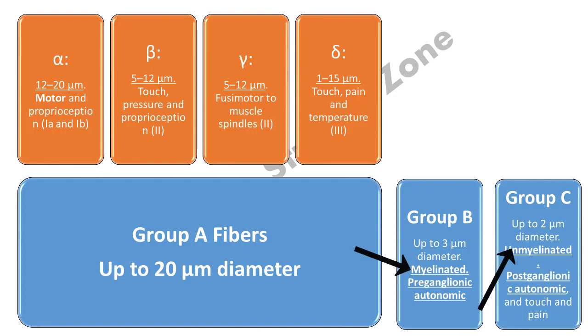So the summary is that the largest fibers are always myelinated, while the smallest fibers can be myelinated or unmyelinated. The function of the smallest fibers is autonomic or sensory, while the largest fibers have a motor or proprioceptive function.